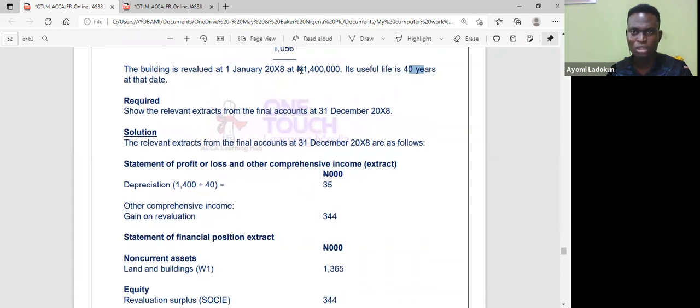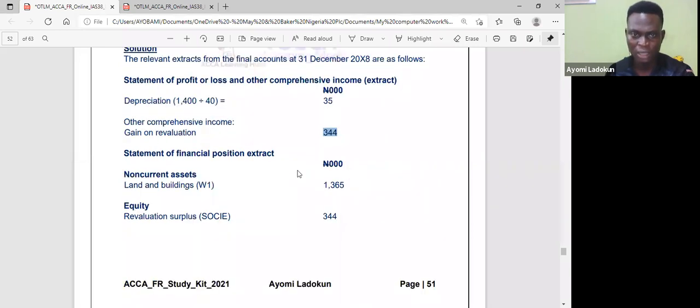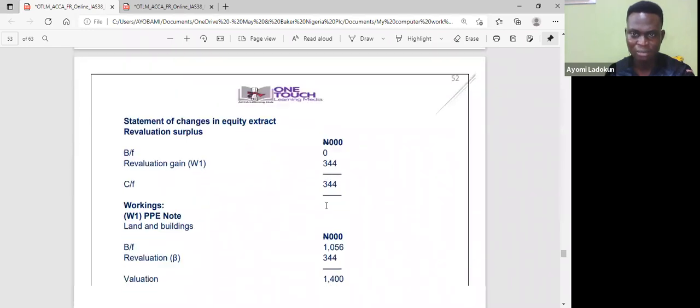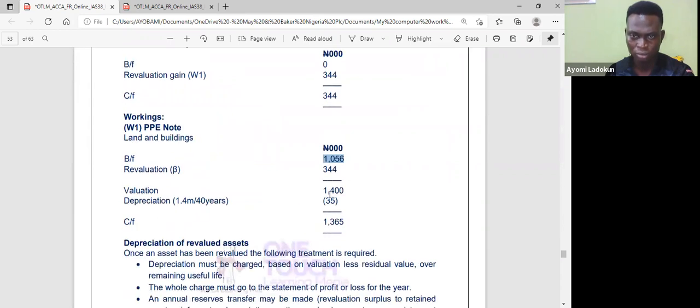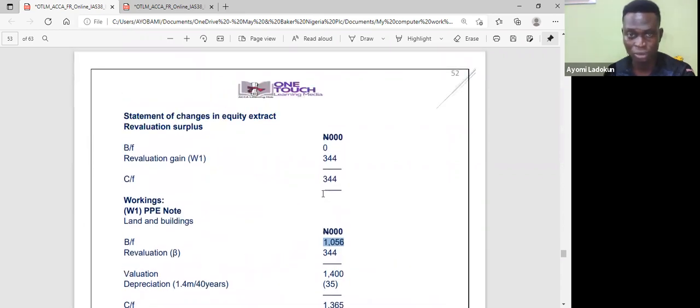Can you see? So this 140 divided by 40, I get a new depreciation, which is 35, and I also remove it from here so that I can get 1365. Then I take that gain to OCI. How did I get 1365?